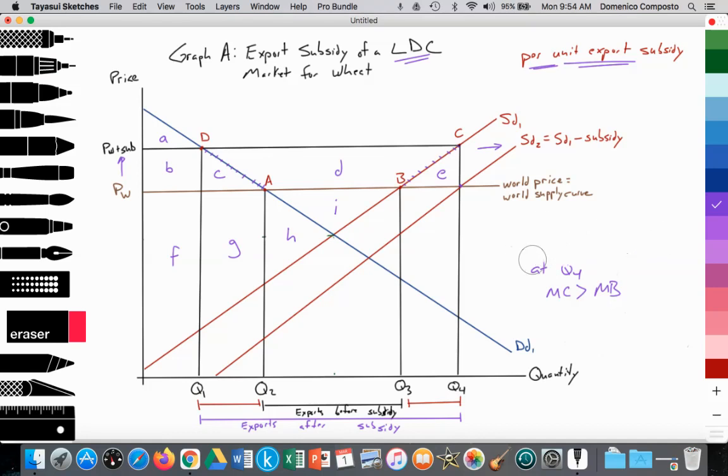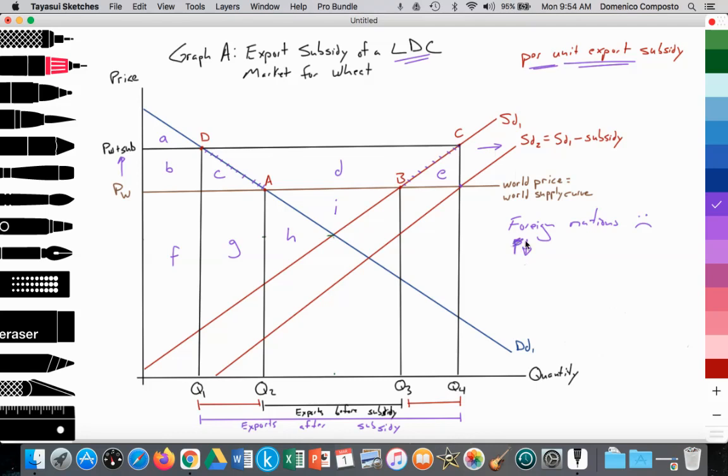And last, we can discuss the impact on foreign nations, right? Foreign nations are negatively affected by the export subsidy. Foreign nations will experience a fall in their price, all right, because this excess amount of wheat is going into the world market and it's pushing the world supply curve down, and thus the world price will fall.